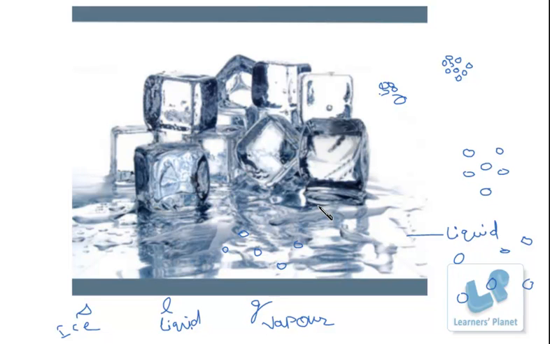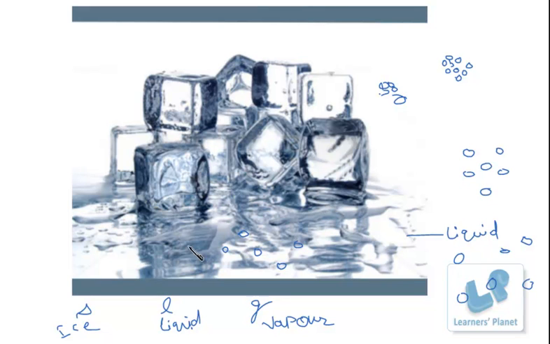Whereas when the particles are moving at a distance, the force of attraction is less and they change to the liquid state. And in the vapor or gaseous phase, the particles are very far from each other and the force of attraction is very, very less. So the physical change occurs due to the change in interparticle spacing and the interparticle force of attraction.